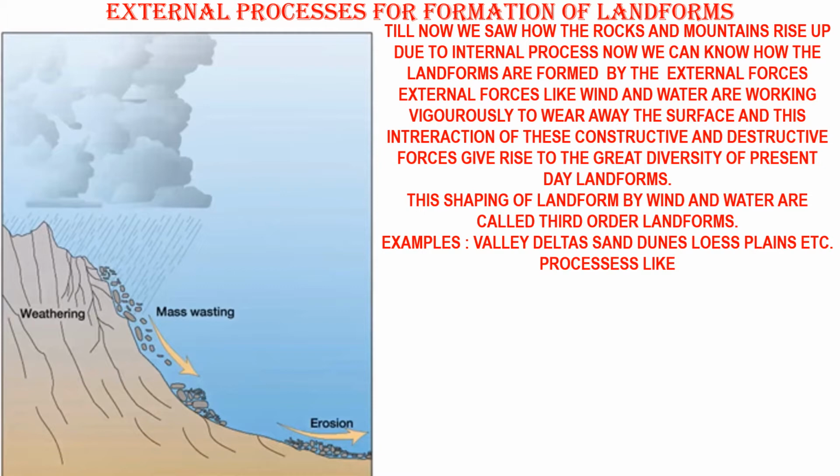There are weathering, erosion, transportation, and deposition. So there are four procedures. First it weathers, then it erodes, then it is transported, and then it is deposited. So when these four processes happen, then a landform is created.